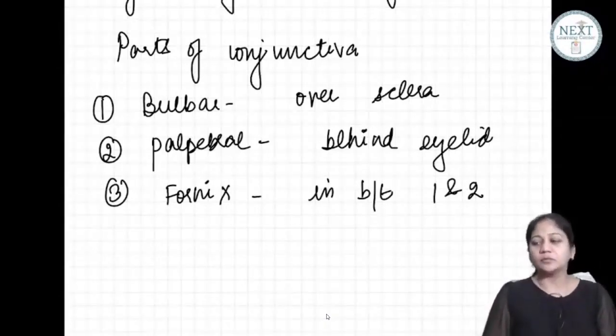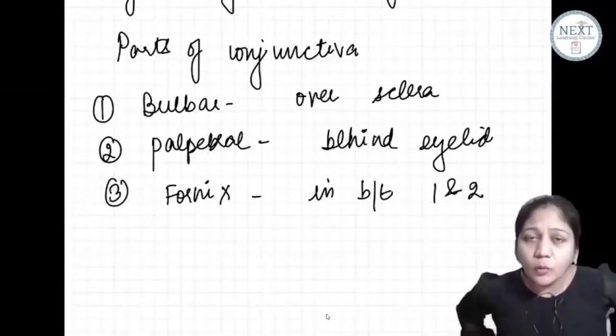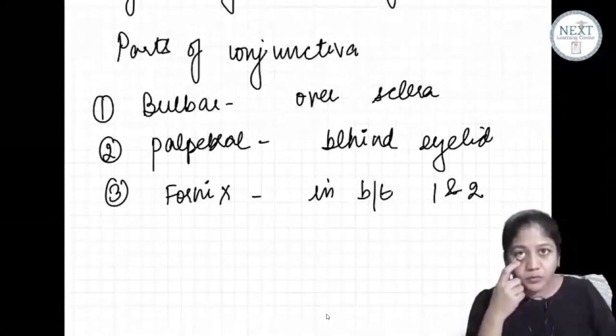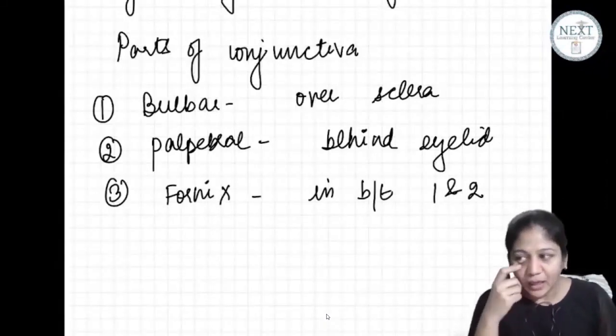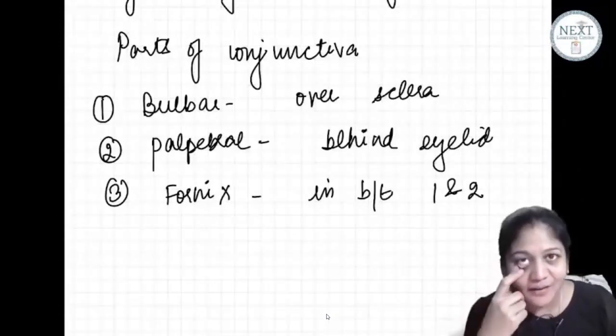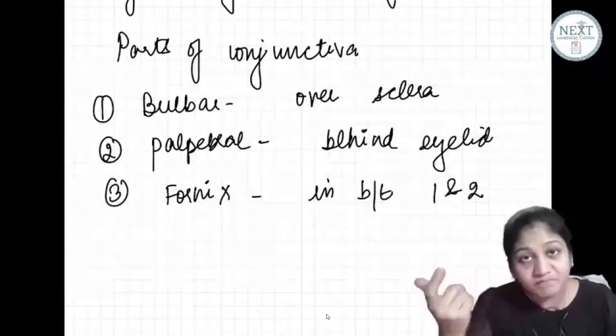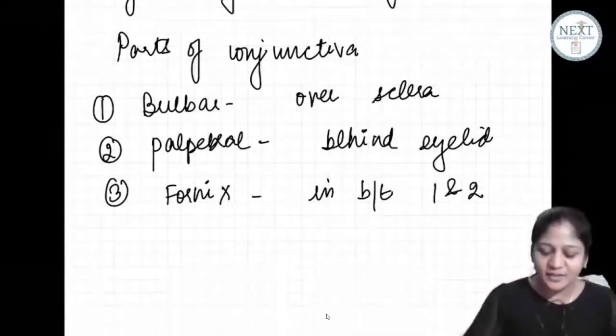Now, you tell me one very simple thing. Can you see my lower fornix? Yes or no? I am not showing you from the diagram. You see from my eye. Dr. Shriya, can you see my lower fornix? Yes. So where is the fornix?